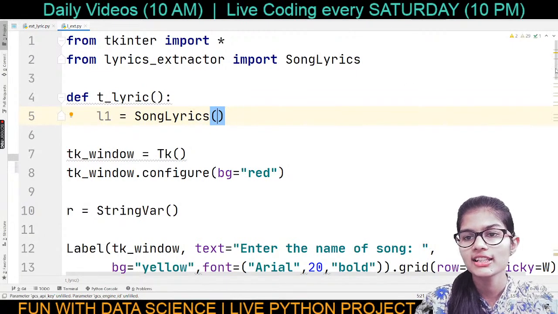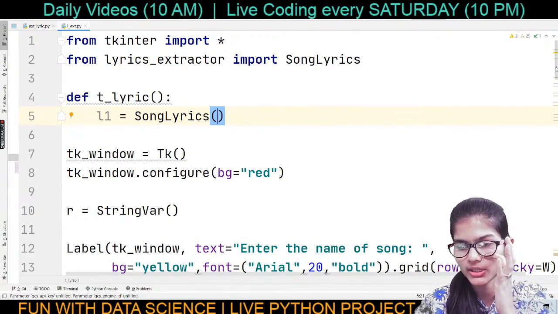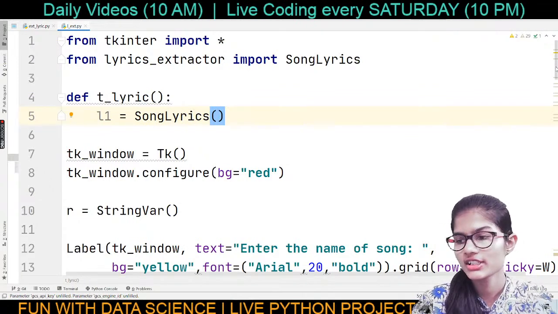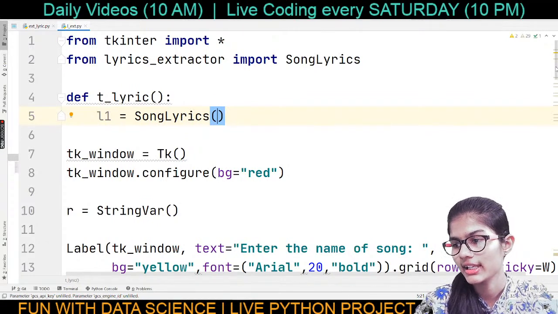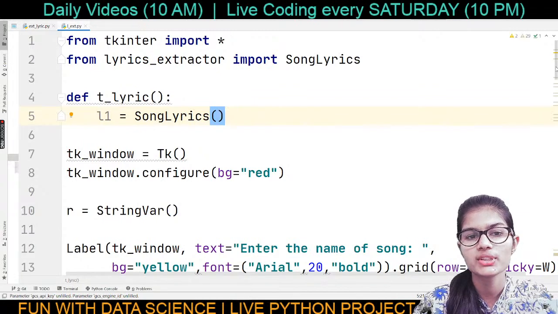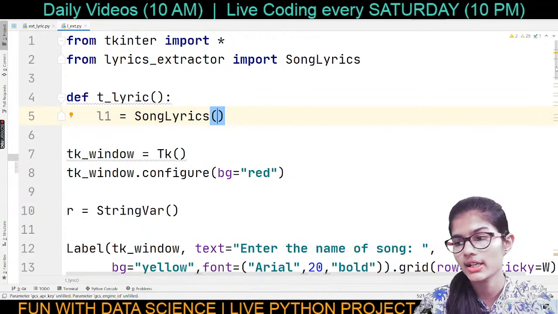Now, email IDs and other things are asked to be entered. That is the reason I'm not demonstrating that right away here, because if I share my email ID, any one of you could start sending emails to me. But I'm telling you the procedure. Go onto Google, write about lyrics extractor things, and then you can get the respective API and the key from there and extract that out.